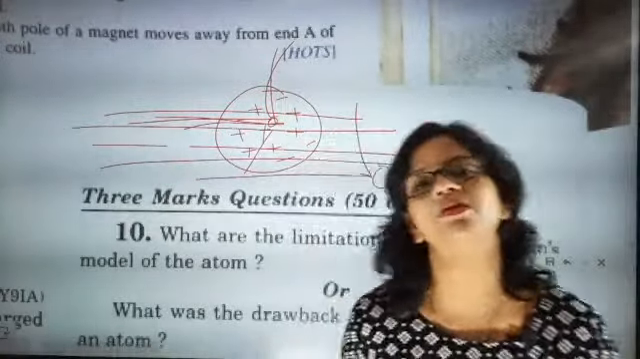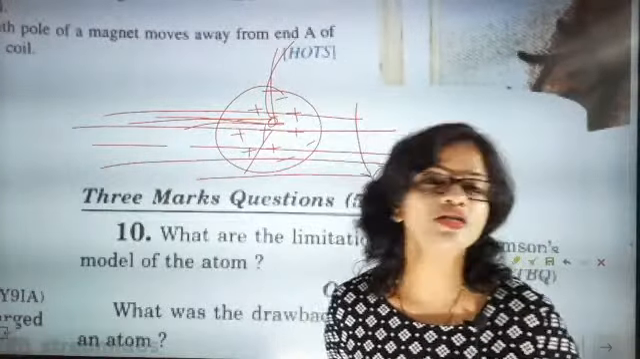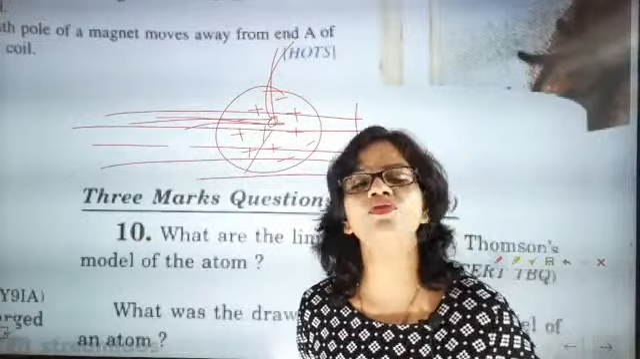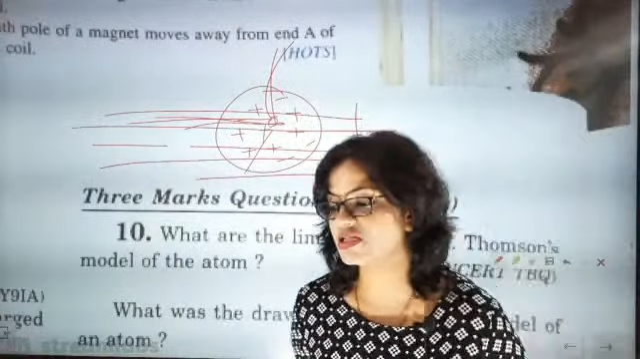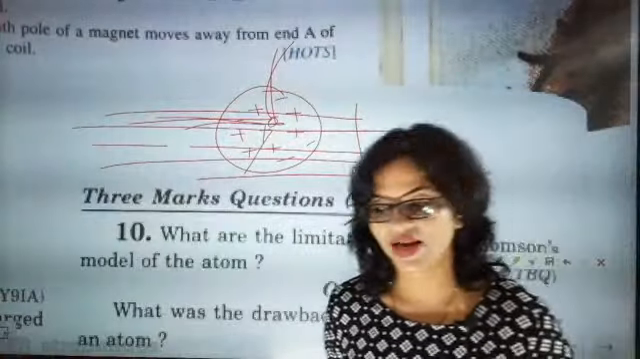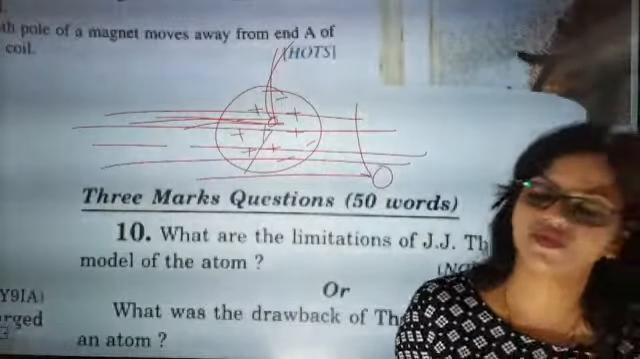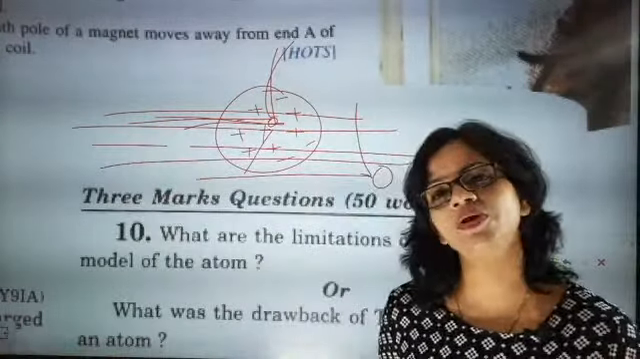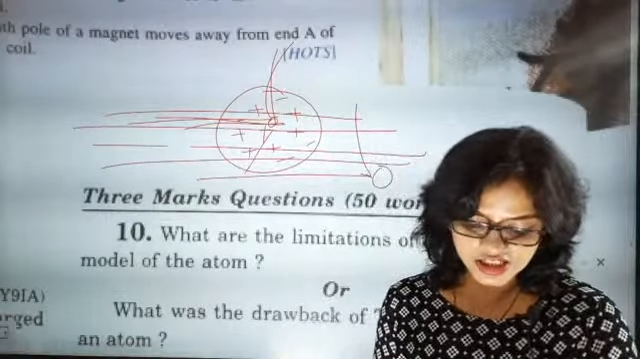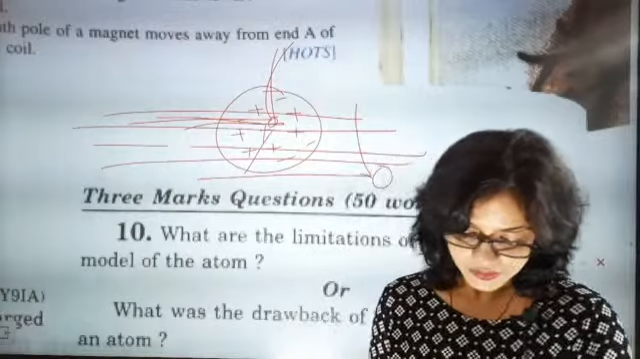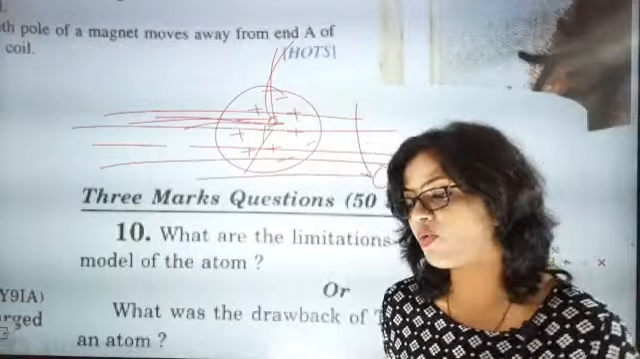The JJ Thomson experiment did not explain much; he talked about neutrality. What is the meaning of neutrality? The number of positive charges equals the number of negative charges. When in an atom the number of positive charges equals the number of negative charges, the atom is said to be electrically neutral. But rather than that, he was explaining another point.